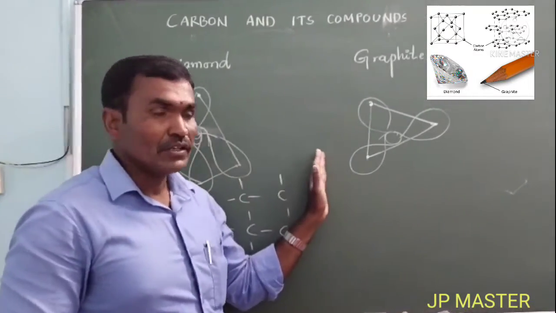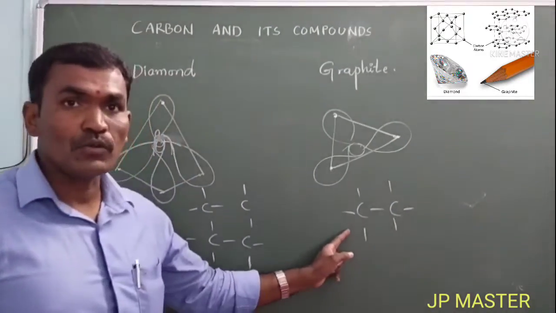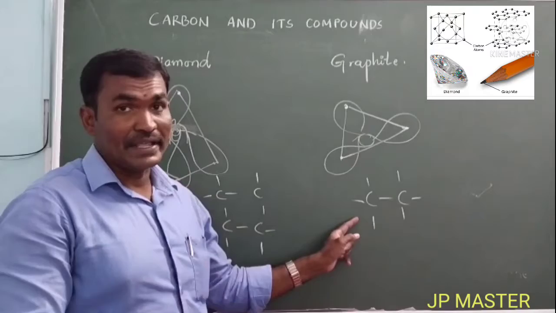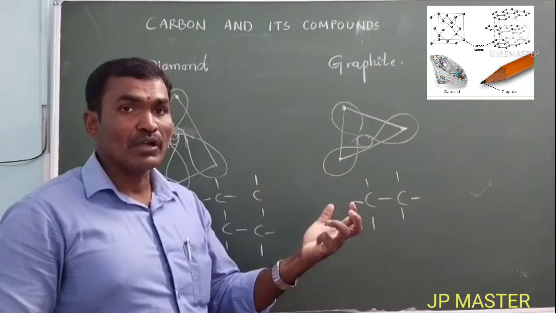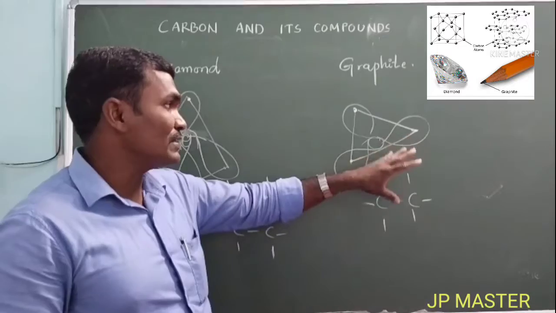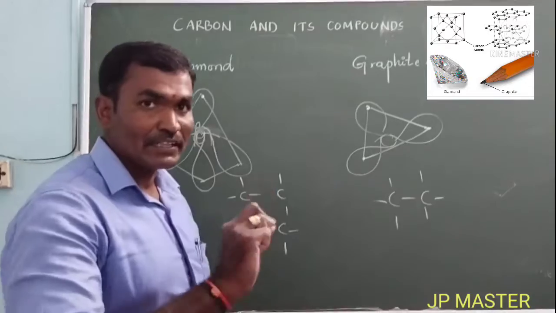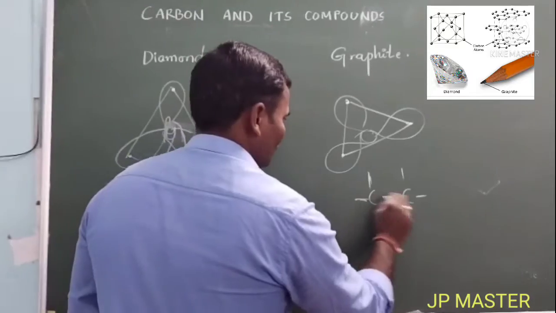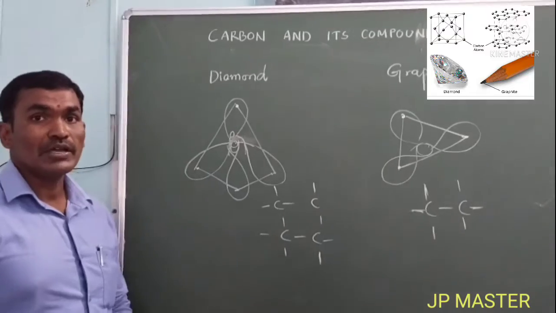Coming to graphite, all carbons also have bonds, but all carbons undergo sp2 hybridization. In sp2 hybridization, one p orbital does not undergo hybridization. So three are sp2 hybrid bonds, and one is only the p orbital. That is the reason it is a little bit weak. That is the reason graphite is breakable, and while writing with a pencil it is easy to remove, easy to break up. Diamond is very strong because it undergoes sp3 hybridization.